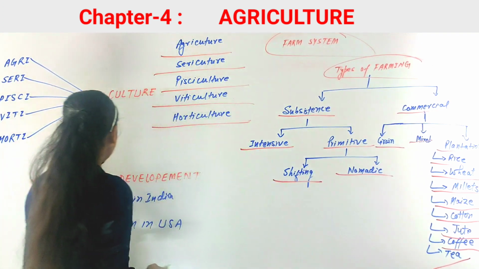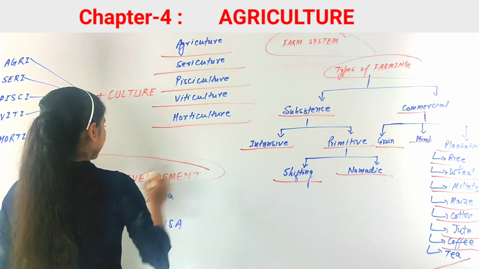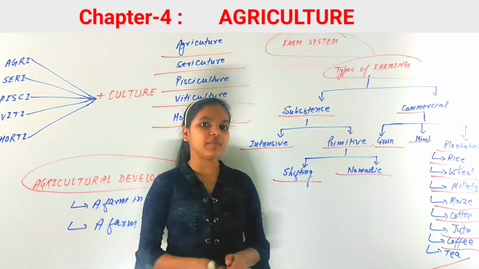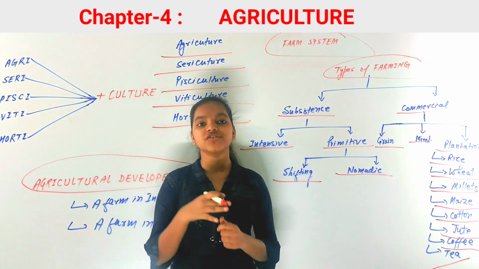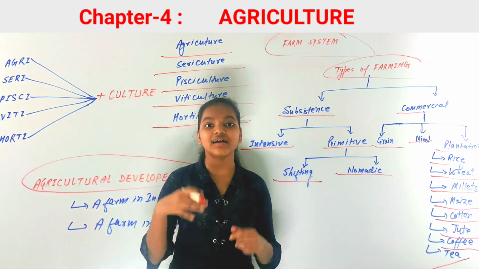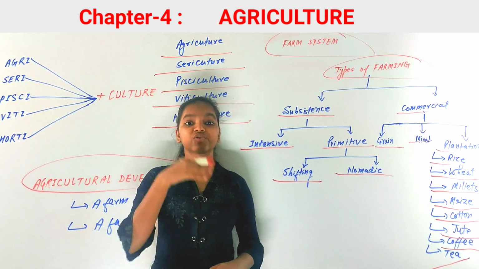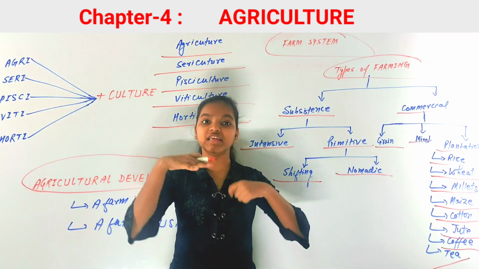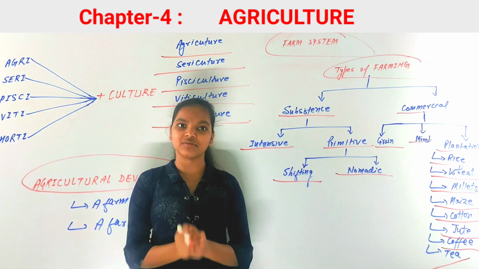Now our next and last topic of this chapter is agricultural development. What do we mean by agricultural development? Agricultural development here refers to development in the field of agriculture. You know the condition of agriculture, how it is. So for the development of those conditions of farming or agriculture, we need to take some steps. You know that the government has taken some steps.